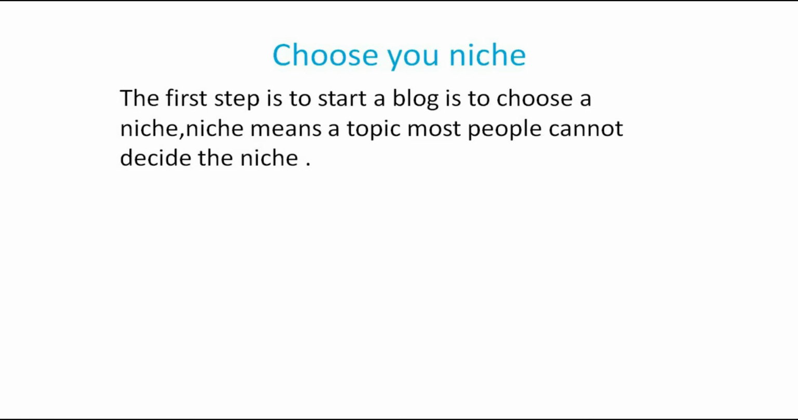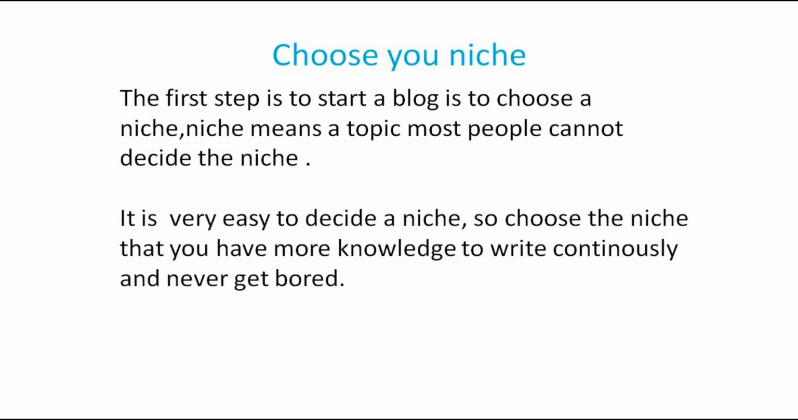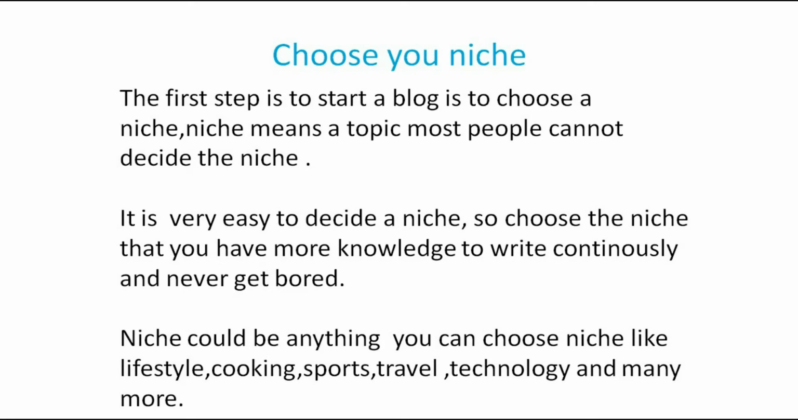First, we are going to see how to choose your niche. The first step to start a blog is to choose your niche. Niche means topic. Most people cannot decide the niche. It is very easy to decide a niche. Choose a niche that you have more knowledge about, so you can write continuously and never get bored. Niche could be anything. You can choose a niche like lifestyle, cooking, sports, travel, technology and many more.